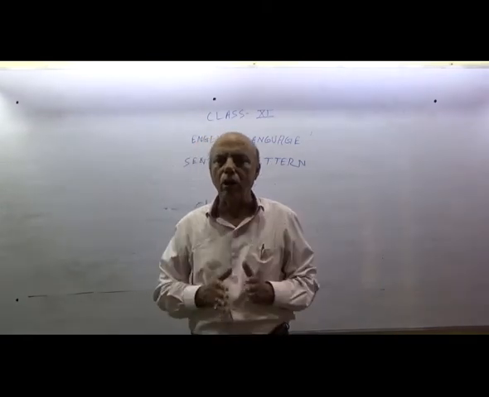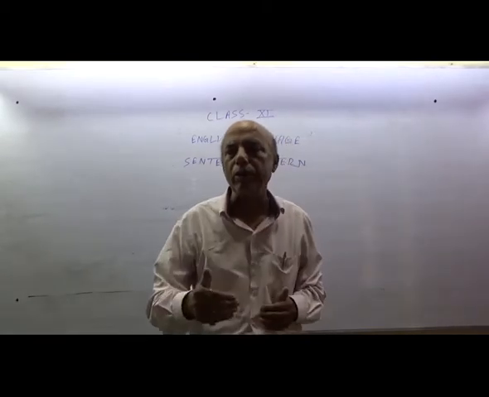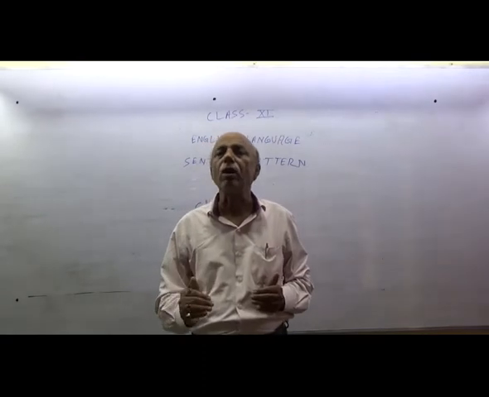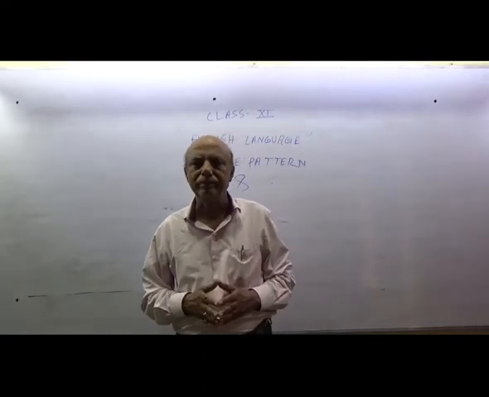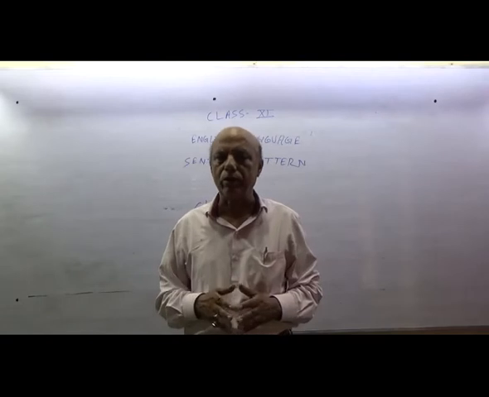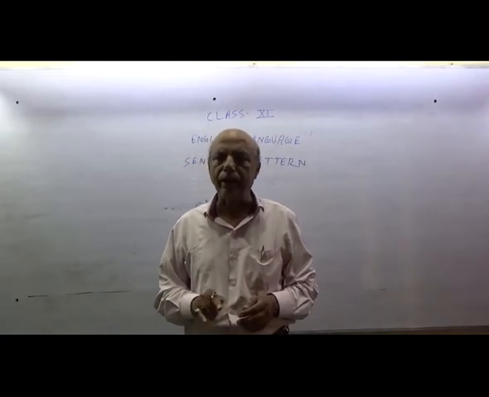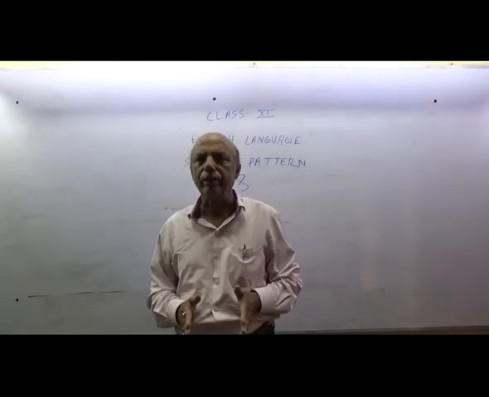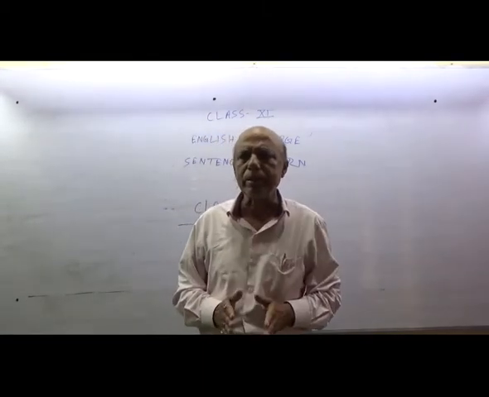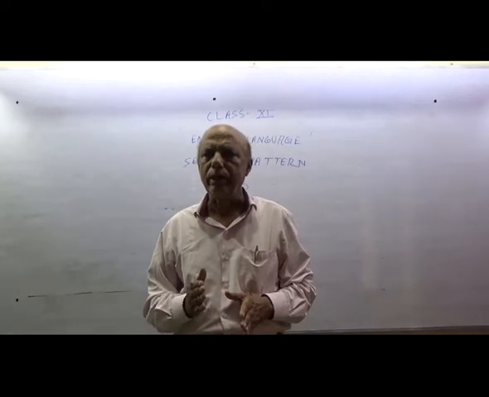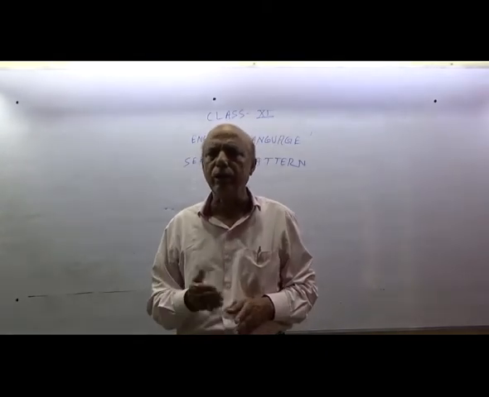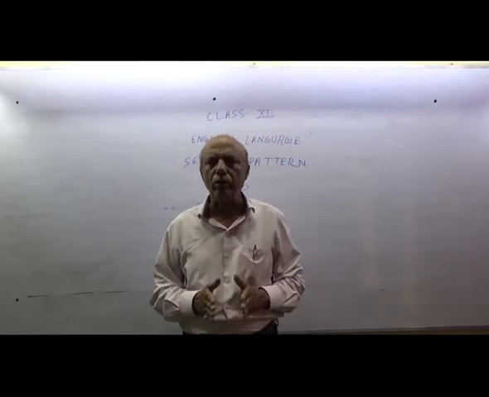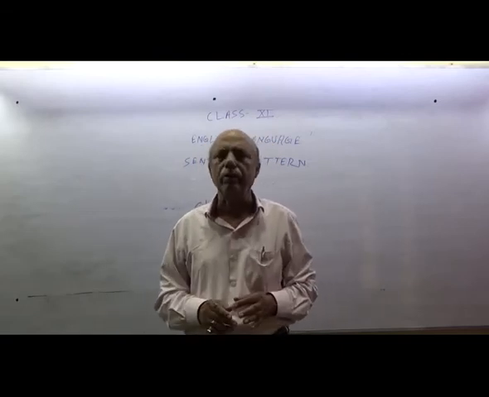And the third clause is called a coordinate clause. Coordinate clause means sentences of the same rank are called coordinate clauses. As for example, I came, I saw, I conquered. It is seen that every part of the sentence is in the same condition, is of the same rank, as it has been told in the form of an example.